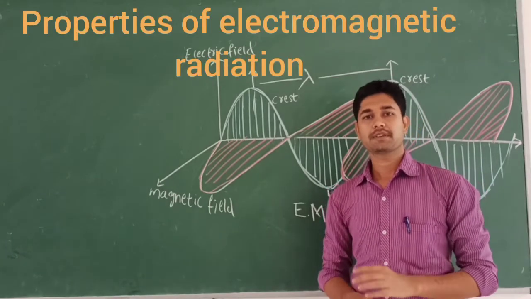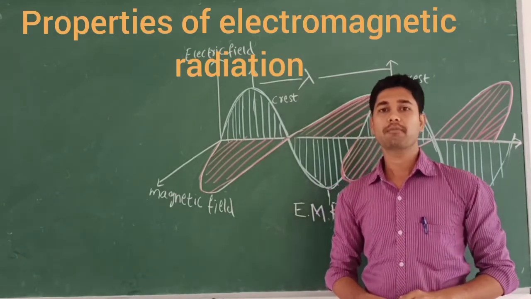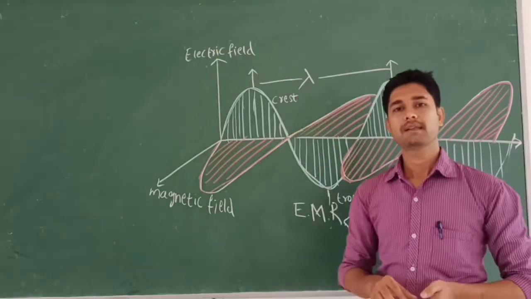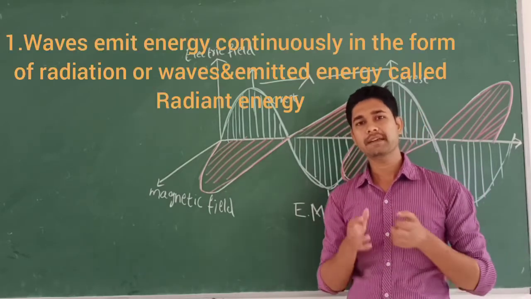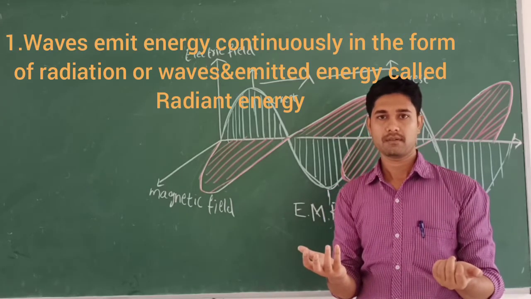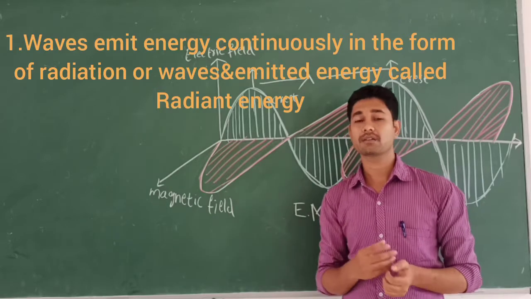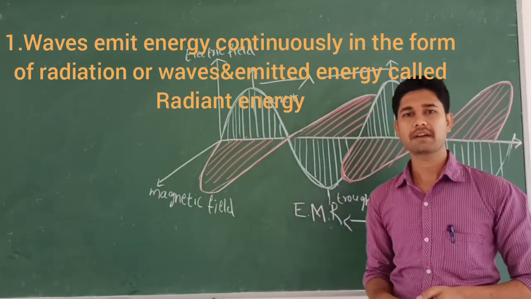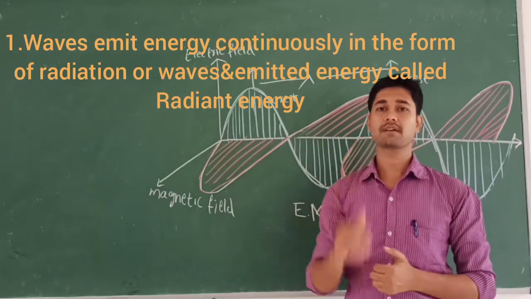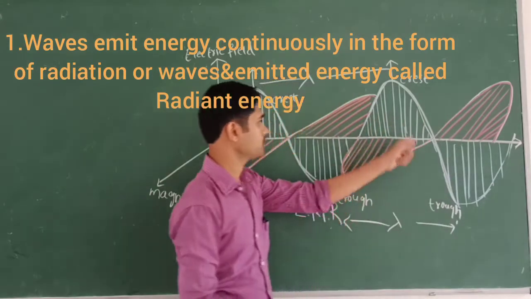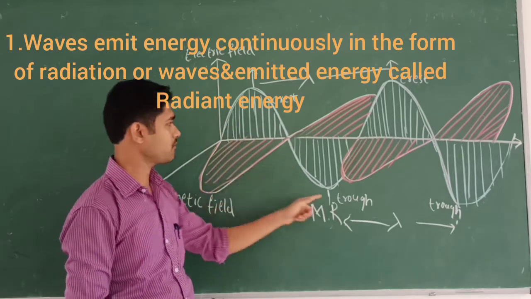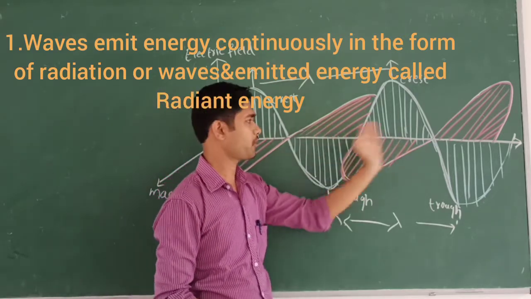Let us discuss the properties of electromagnetic radiation. The first property: radiant energy is emitted continuously from any source in the form of waves or radiation. What do you mean by radiation? Radiation is an emission or transmission of energy through space in the form of waves. They pass through space and move like waves. That is called the propagation direction.